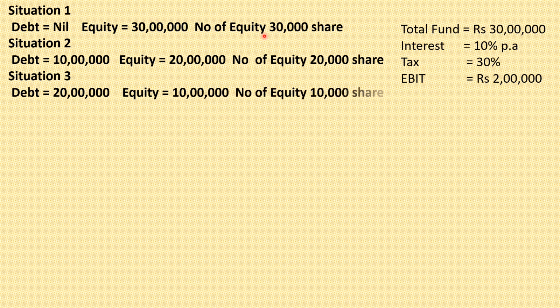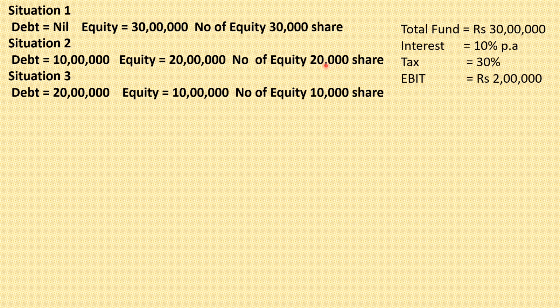Situation 2, 10 lakh rupees is raised by the issue of debentures. The total money that we need is 30 lakh rupees. Out of this 30 lakh rupees, 10 lakh rupees is raised by the issue of debentures, and the remaining 20 lakh we raise by the issue of equity shares. Number of equity shares over here becomes 20,000.